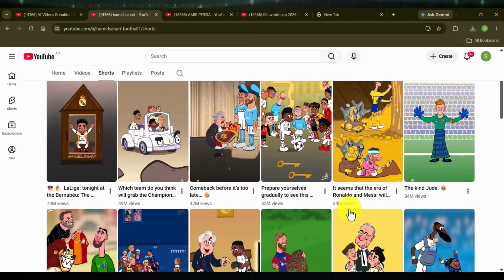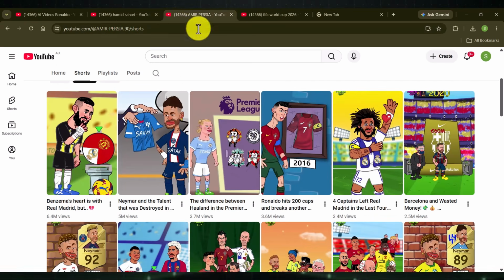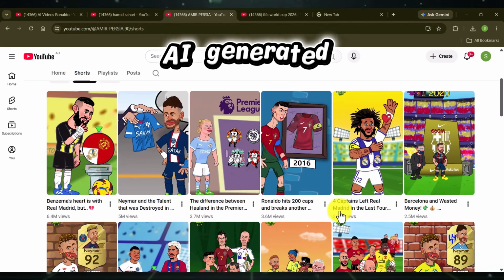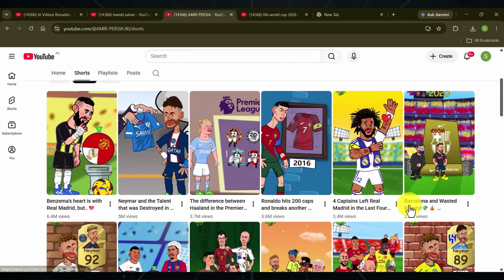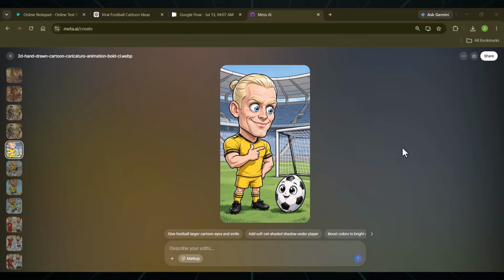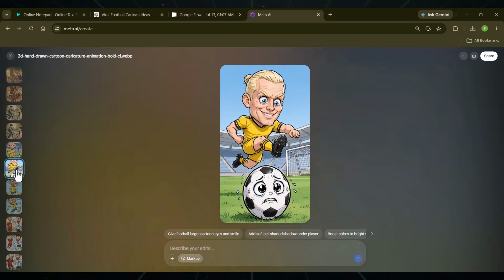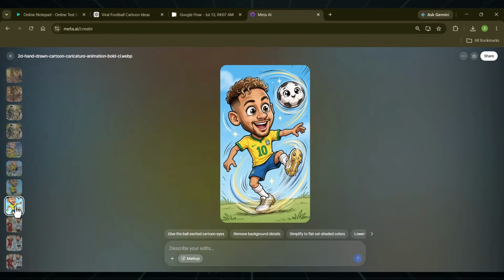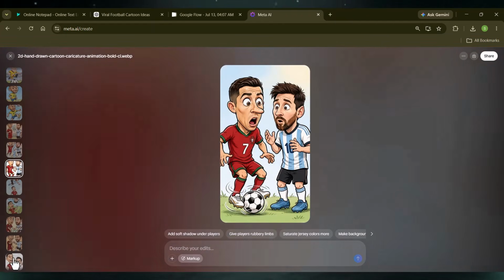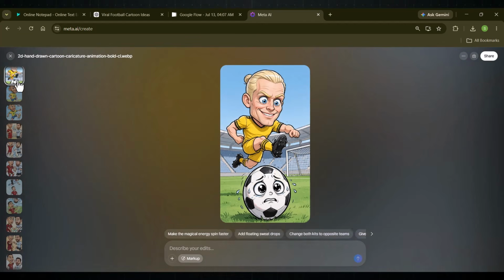video. The interesting part is that these are not made by professional studio animators. Instead, they are AI-generated shorts made by regular creators just like you and me. And today, I am going to walk you through the full process on how to create your own FIFA World Cup shorts using only AI. No animation skills needed, no expensive software, just AI tools and a little creativity.